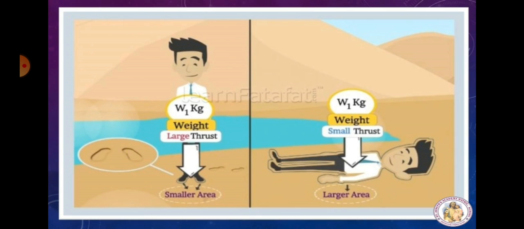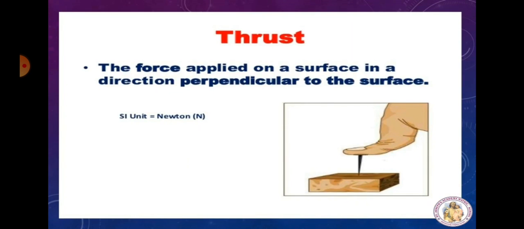So, the effect of thrust on sand is larger while standing than while lying. So, what is thrust? The force applied on a surface in a direction perpendicular to the surface. Its SI unit is Newton.